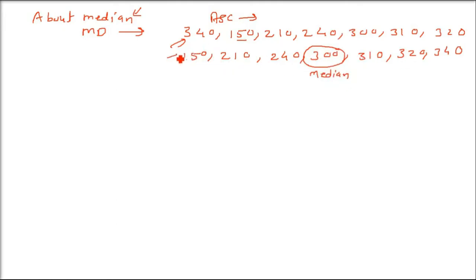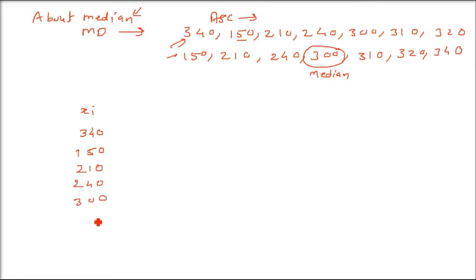And how to find out the mean? Just add all of these. Don't worry about ascending and descending. Just add all of these and divide by 7, because these are 7 numbers. So this is how mean can be found out, and median can also be found out. Median is always the middle one in ascending order values. So it's always good to make the table. What is xi? These are the observations. So 340, 150. I'm writing all the observations in this, because these are x1 till x7, 7 terms.